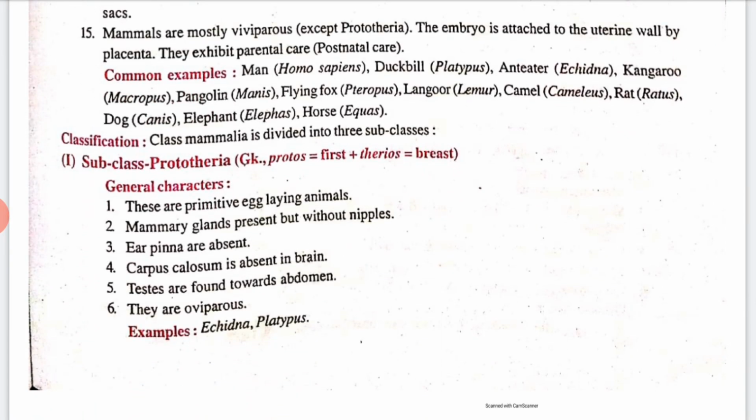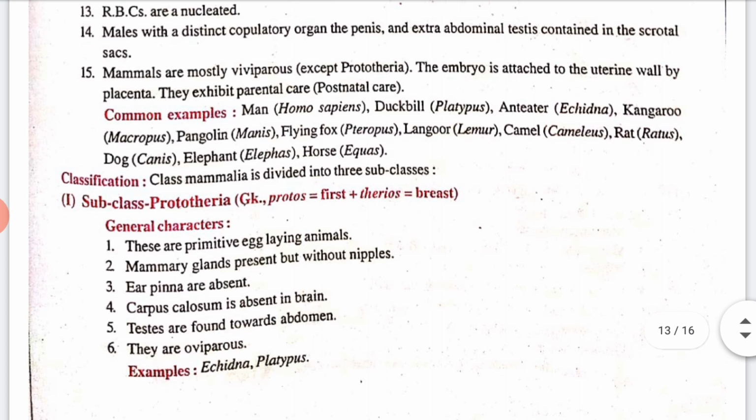See here, some common examples are given: duckbill, anteater, kangaroo, pangolin, flying fox, langur, camel, rat, dog, elephant and horse. These are all common examples of mammals.